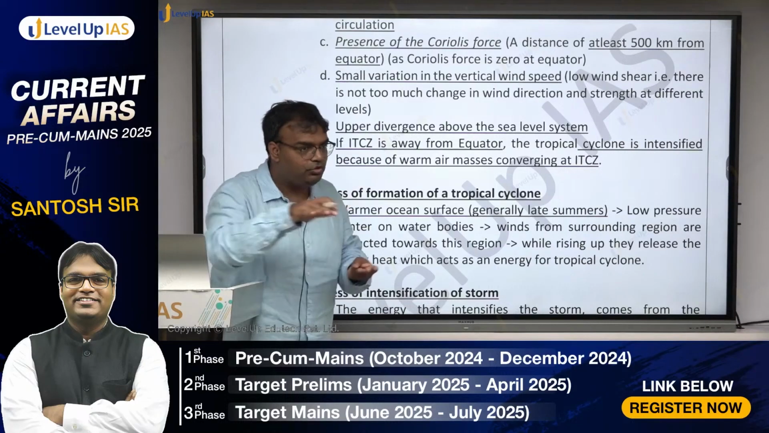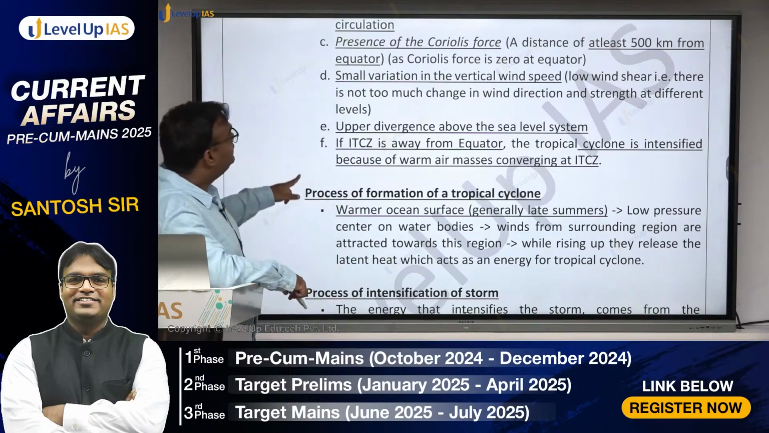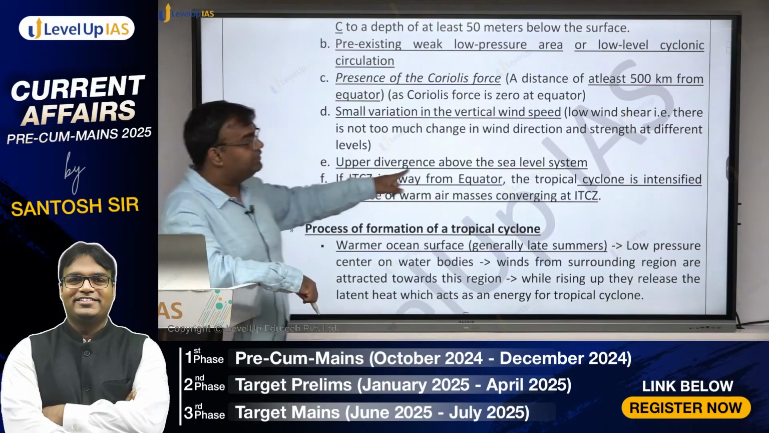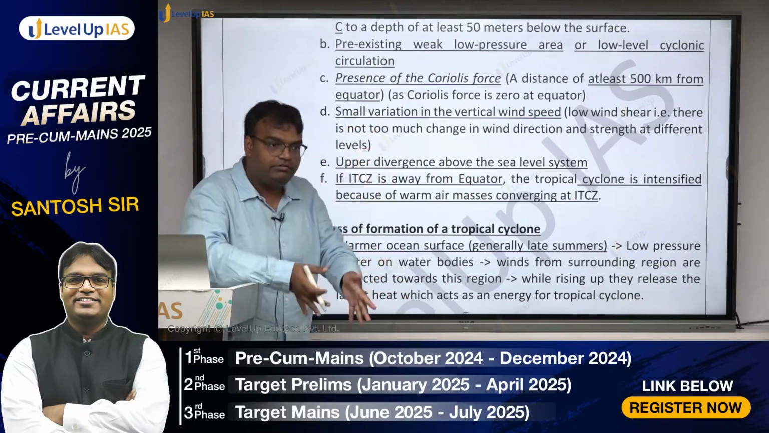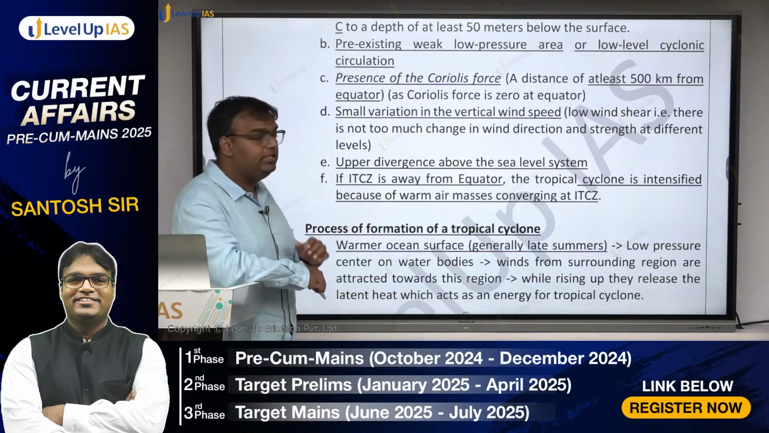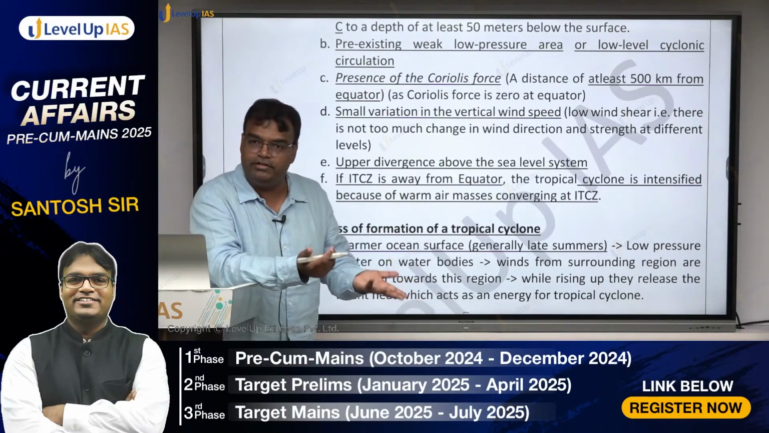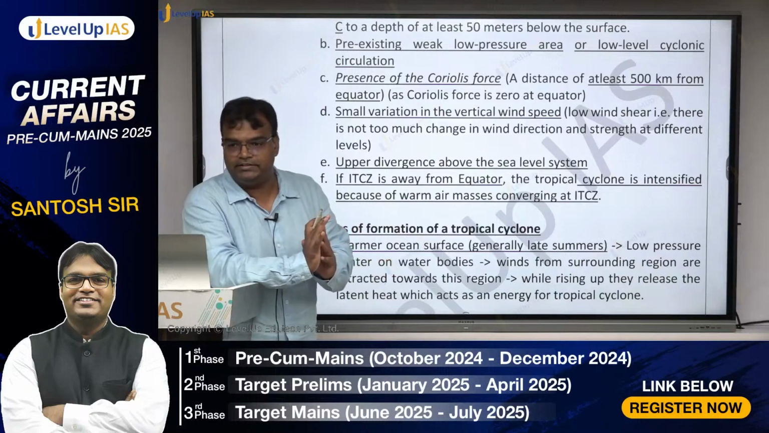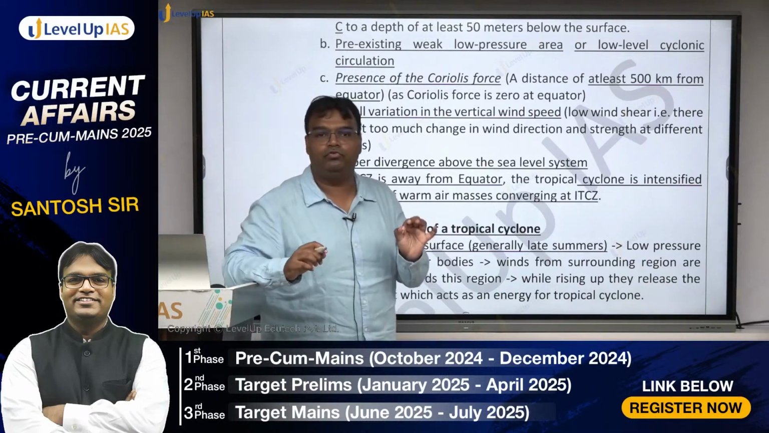A lot of shear is not there, which will break the system, right? And then these general aspects, upper divergence above the sea level. If upper divergence is not there, the structure will not be stable. And finally, if ITCZ is away from the equator, that's good for us, where the convergence will take place. Are we clear about it? These are the conditions which are required for formation of cyclone.